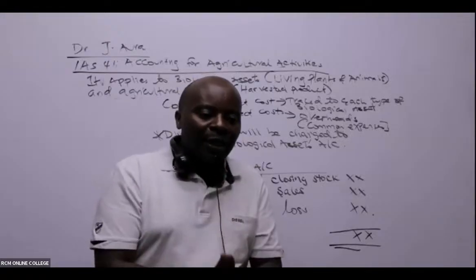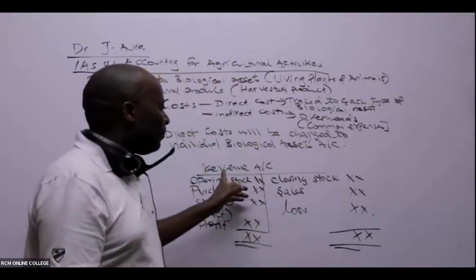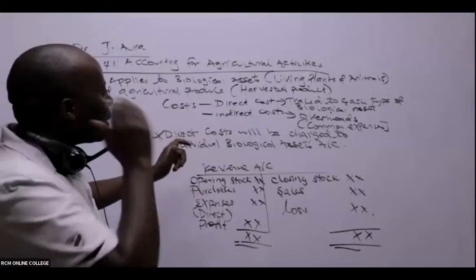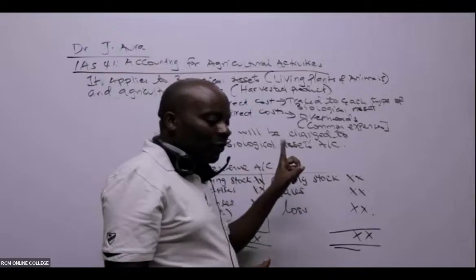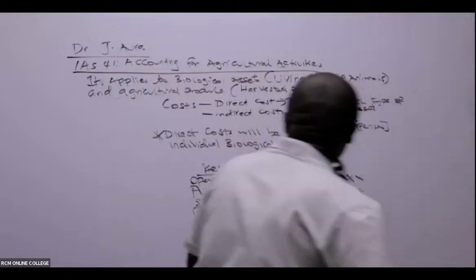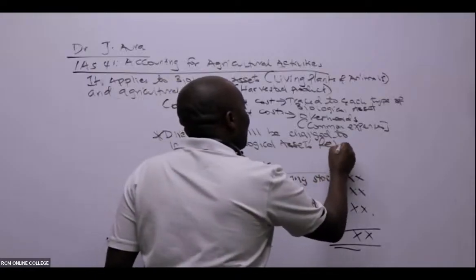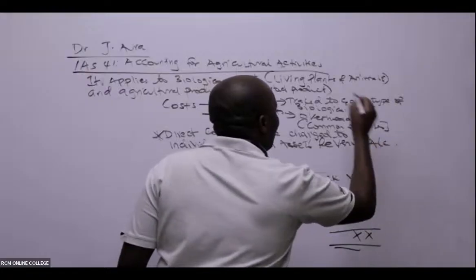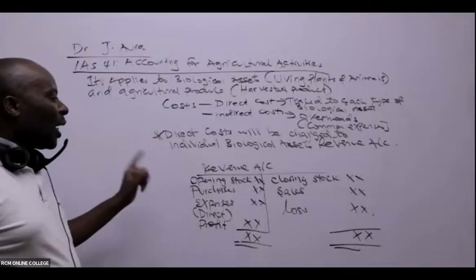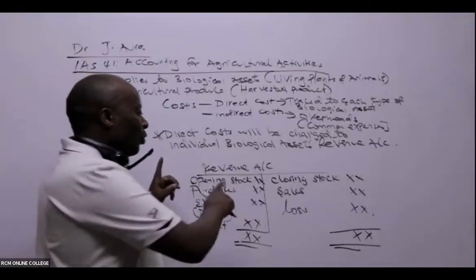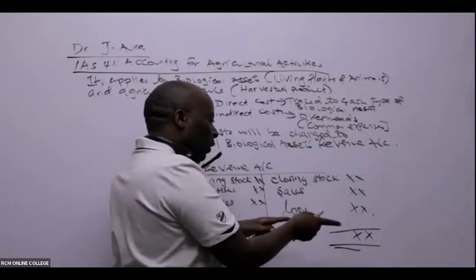And I've told you, ladies and gentlemen, from the beginning here, that all direct costs will always be charged to individual biological assets. Actually, I should have mentioned here, to the individual biological asset's revenue account. And I've been able to do an example of a revenue account. How does this revenue account look like? Of course, we have opening stocks on both sides. We begin with opening stock here. Closing stock will go to the other side.